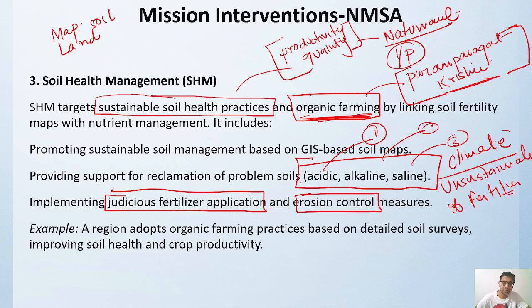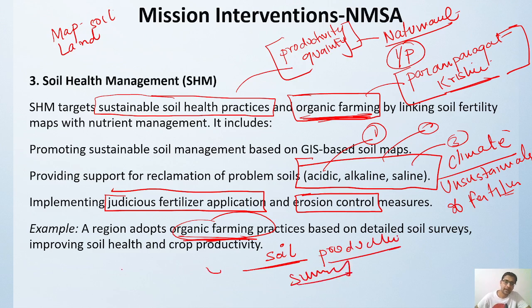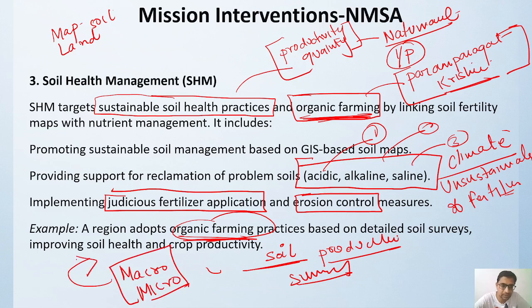If any place is adopting organic farming, before going towards it, first of all we have to find out what type of soil that area has, what type of productivity that soil has, survey of the soil, then macronutrients and micronutrients. Based on that we will assess the soil health, and based on that we will be able to decide what type of farming practice can be adopted over here.